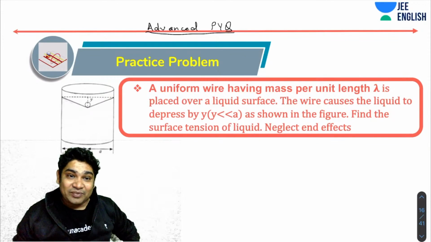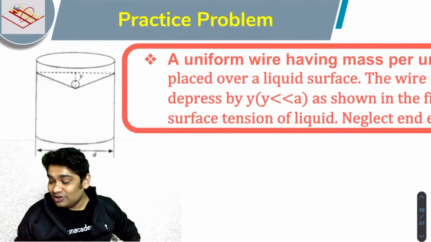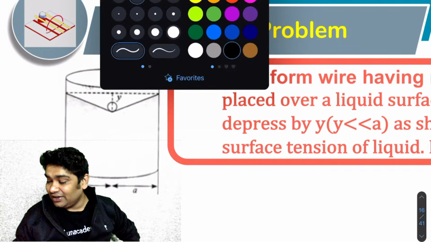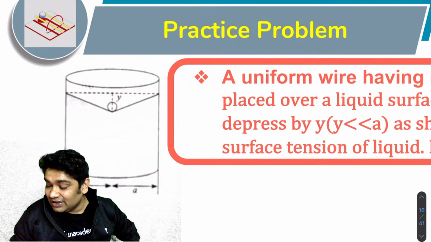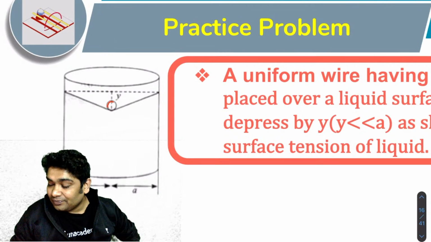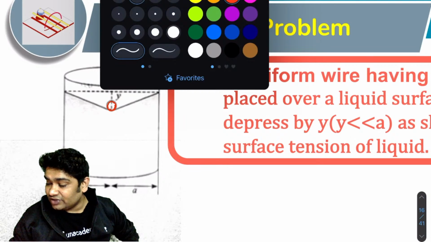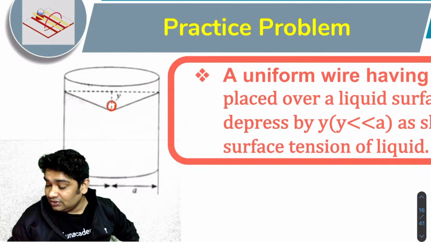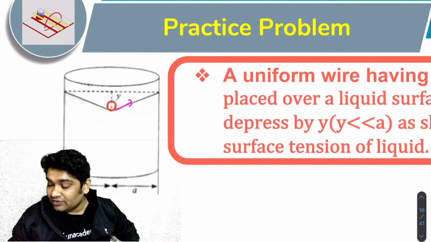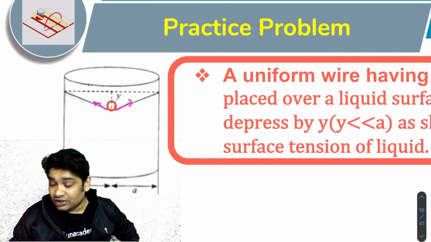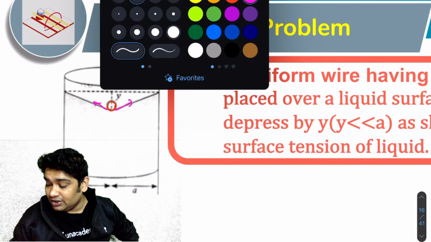Again, so draw an FBD of this. So what you will realize is if I talk about the FBD of this guy, what are the external forces acting on this? So it will feel a force of surface tension here, because it is in contact with the surfaces at two locations, and then it will feel its mg here.